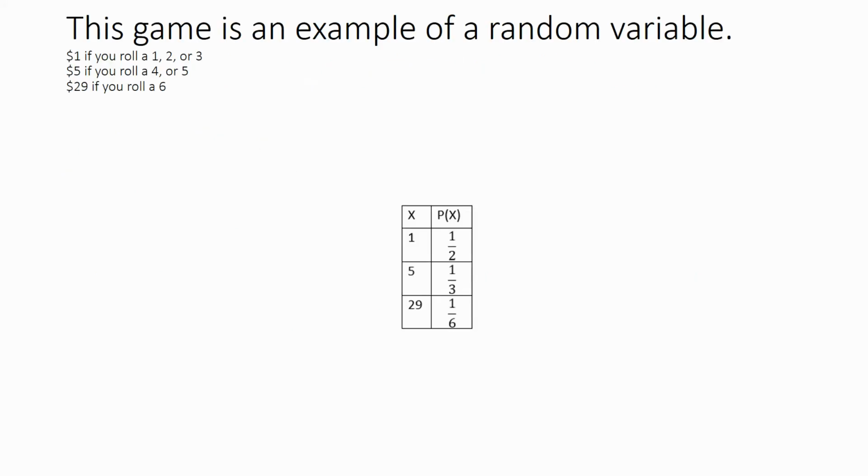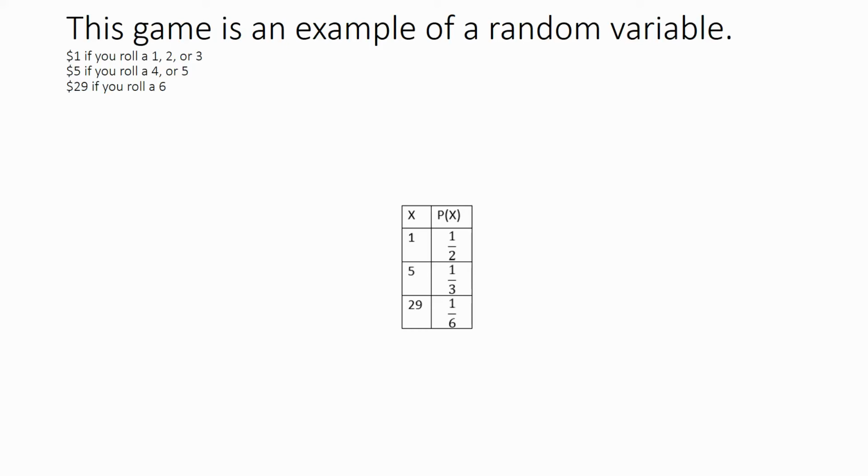So this is an example of what's called a discrete random variable. A random variable is a numerical outcome of a random event. The event is rolling the die, and the outcome is winning $1, $5, or $29. Now, the first question I asked is, what's the average winning? And you might just think, okay, I'll just add up 1 and 5 and 29 and divide by 3.